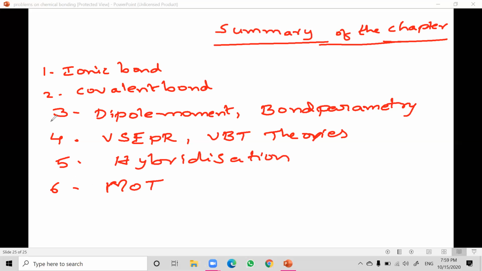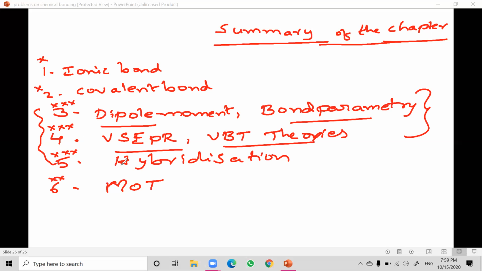To my knowledge, as we have done so many questions, for many years we are getting questions from these three: dipole moment, VSEPR theory, and hybridization. You have to work out more questions on these when compared to all. This is slightly 2 star, and this is 1 star, and this is also 1 star. So maximum you have to work out on these three topics: dipole moments, VSEPR theory, bond parameters, VBT theories, hybridization. I hope this is clear.